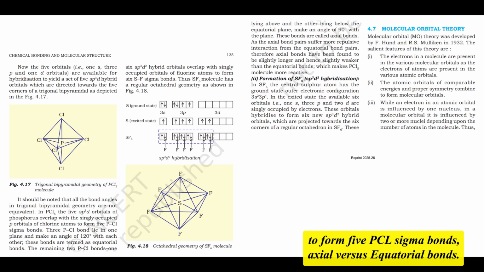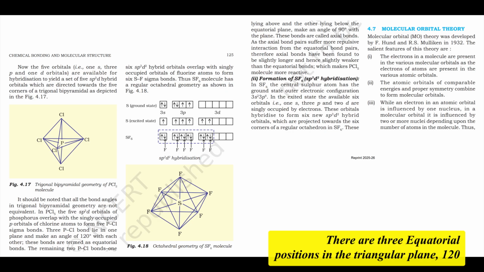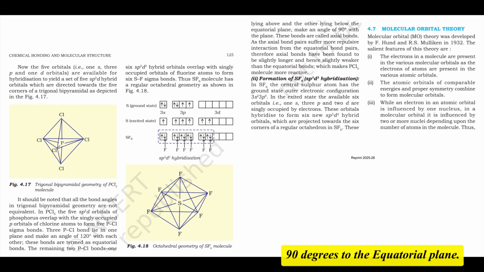Axial versus equatorial bonds, an important point. In the trigonal bipyramidal structure, the 5 positions are not equivalent. There are 3 equatorial positions in the triangular plane, 120 degrees apart, and 2 axial positions above and below the plane, 90 degrees to the equatorial plane.